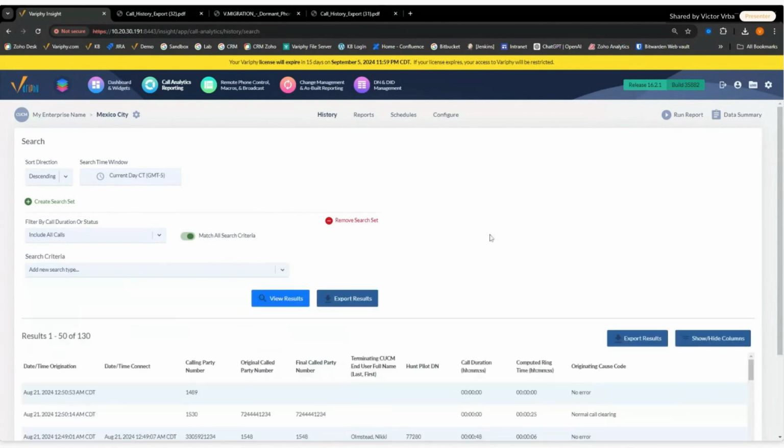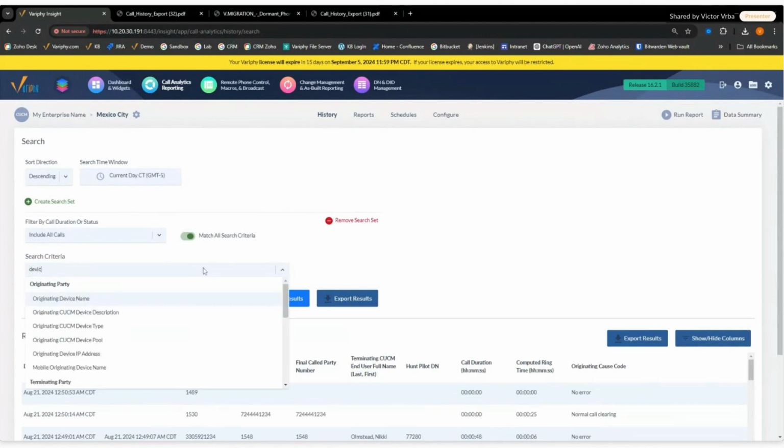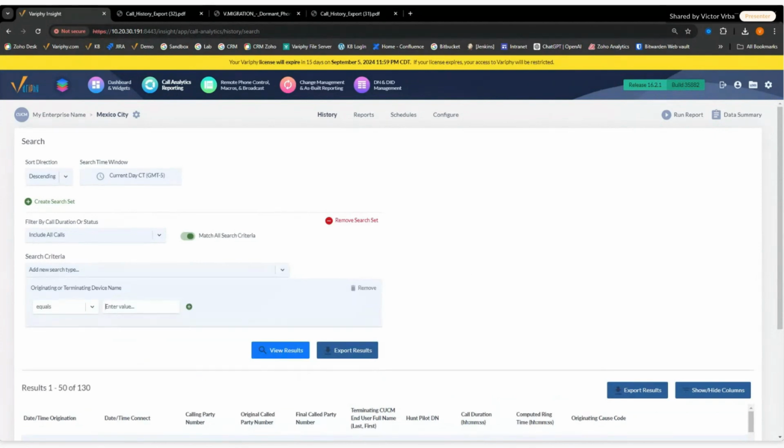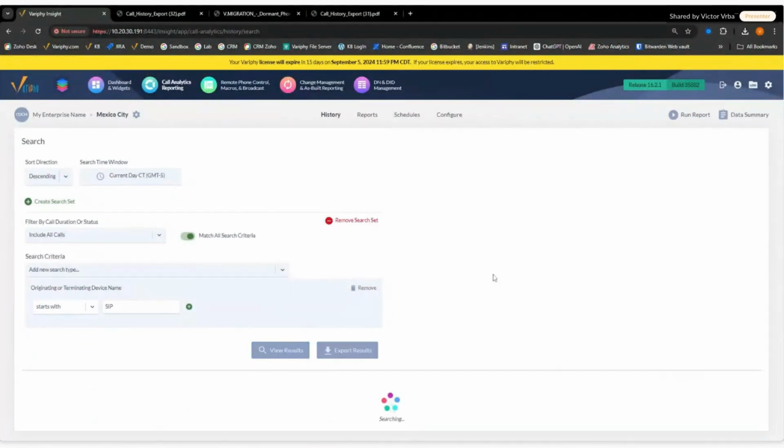So for this one, we're going to start off with devices again. In this case, we're going to use device name, and we're going to do both originating and terminating device name again. But what I want to do here is isolate how I define my external calls, either inbound or outbound. In my case, we use SIP gateways. It's actually relatively easy for me. I'm just going to do starts with SIP. That's going to isolate all my SIP gateways. And right now I'm just looking at the current day's data. We'll keep that as it is to keep our report a little bit smaller.